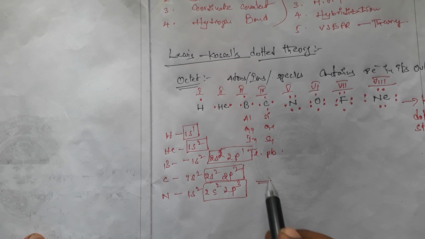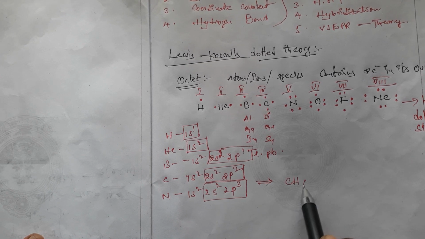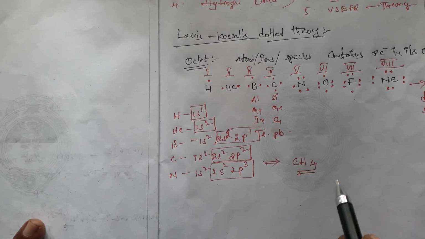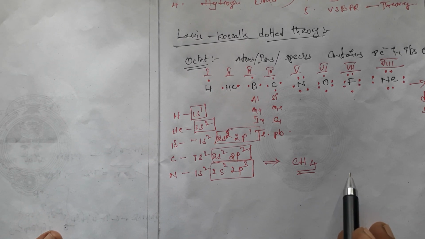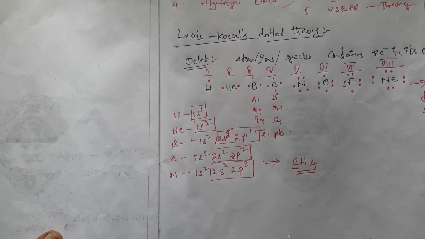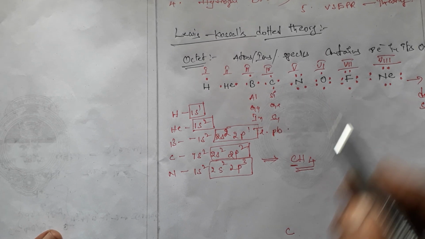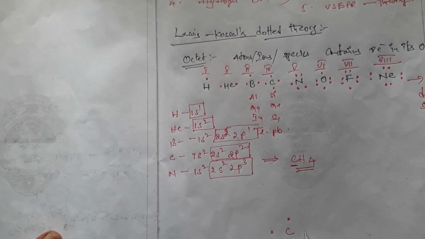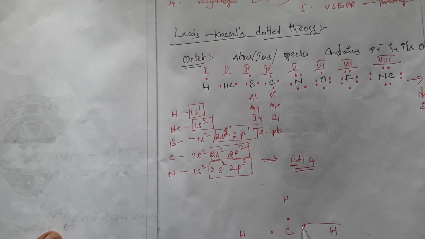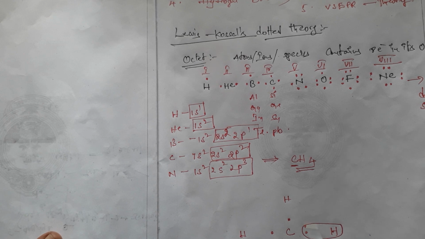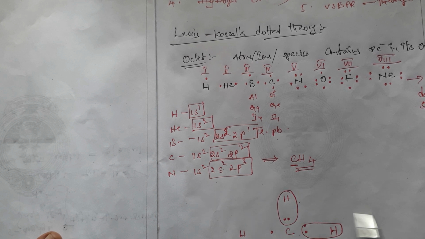For example, I am going to take the molecule CH4. How will the molecule be formed as CH4? The central atom is carbon. How many valence electrons are in carbon? Here 4 valence electrons are there. And how many hydrogen atoms are there? 4 hydrogens are there. Each hydrogen will give 1 electron and it will form like this. And then hydrogen will give another electron to the carbon. By this, one bond will be formed.